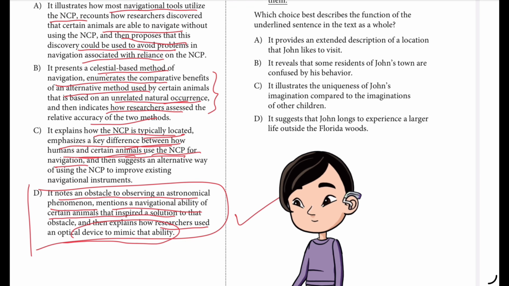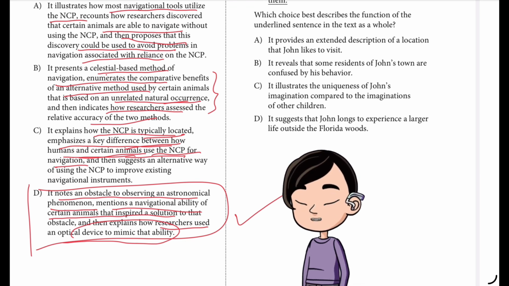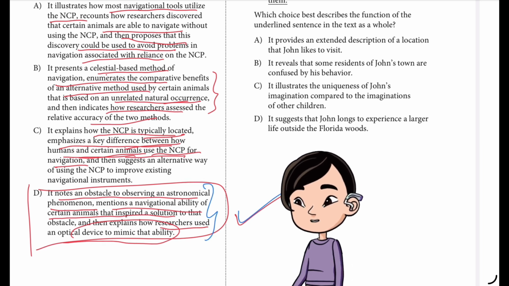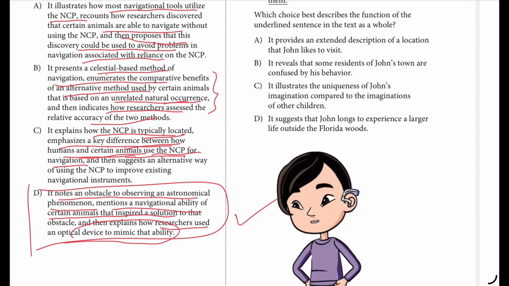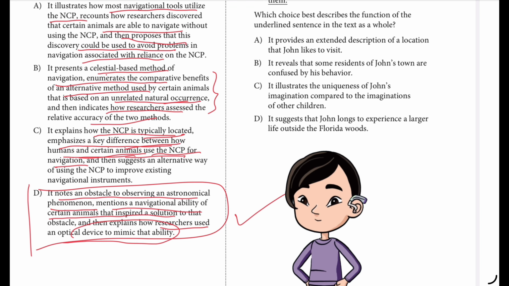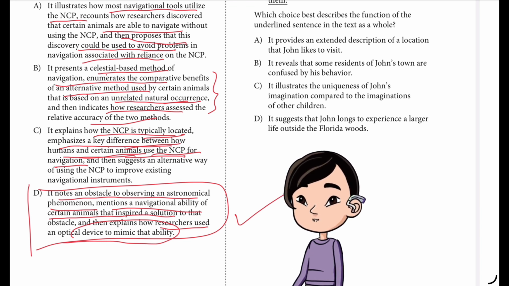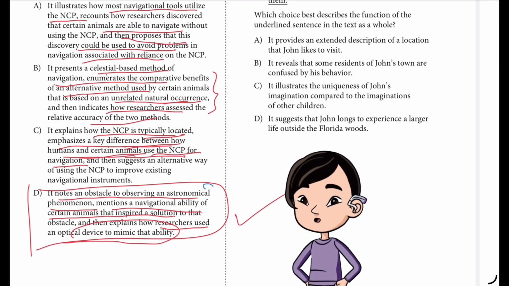Although the text implies that humans have typically been able to locate the NCP visually at night, and indicates that some animals use the NCP to navigate, the text doesn't state that humans use the NCP for navigation. The text therefore doesn't emphasize a difference between how humans and animals use the NCP for this purpose. Furthermore, the text doesn't suggest that existing navigational instruments will be augmented with polarimetric technologies.